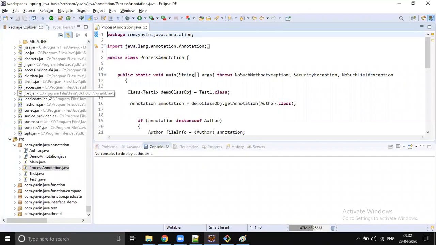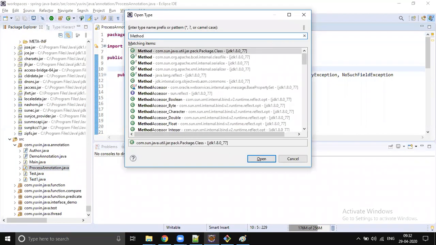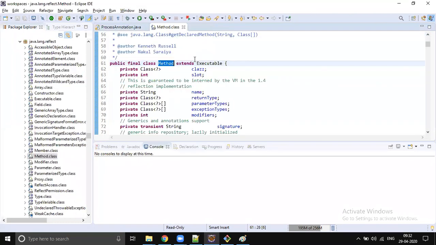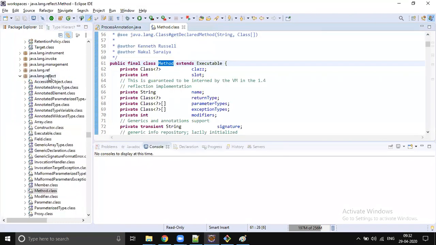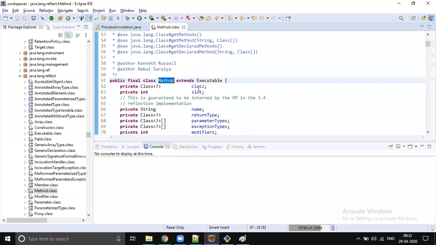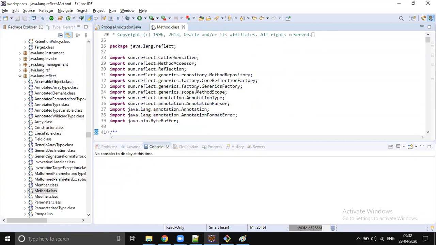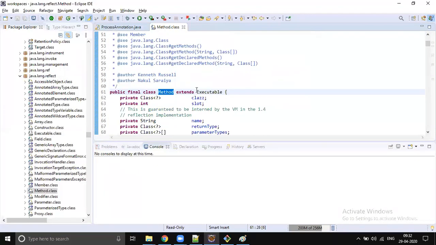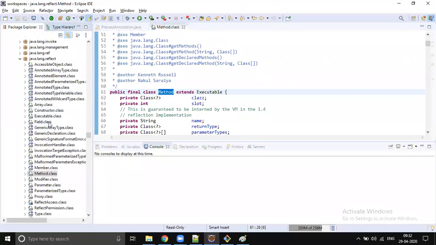There is a package also available in Java called java.lang.reflect, right? Method, class, all these are present inside java.lang.reflect. Okay.